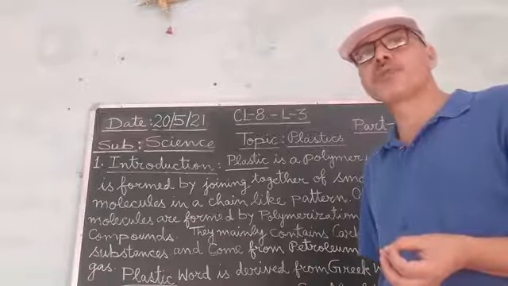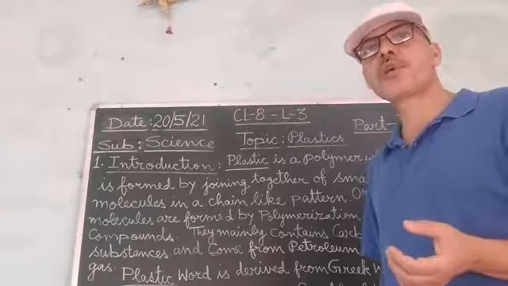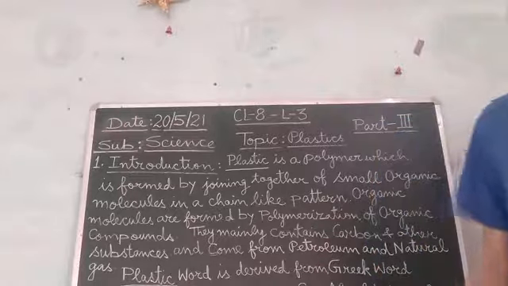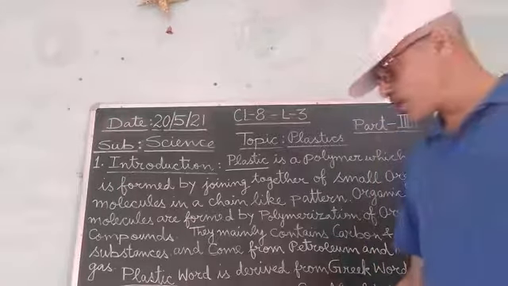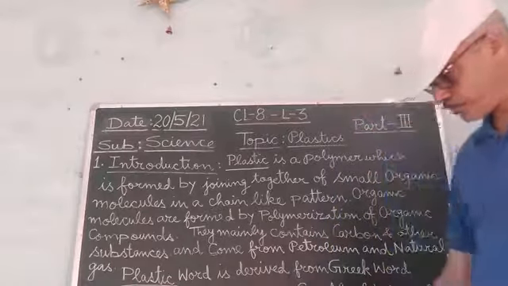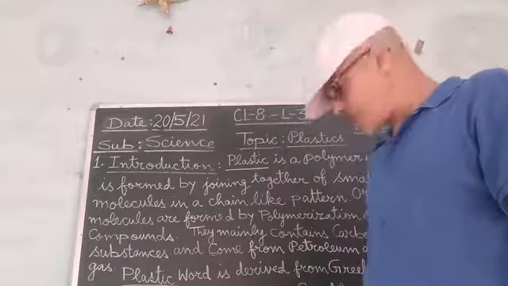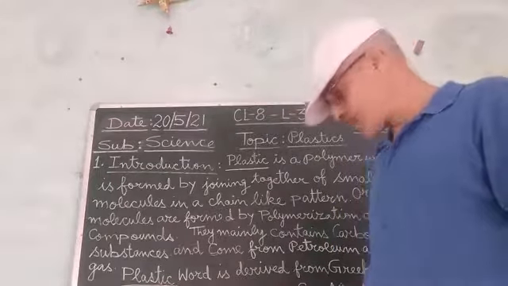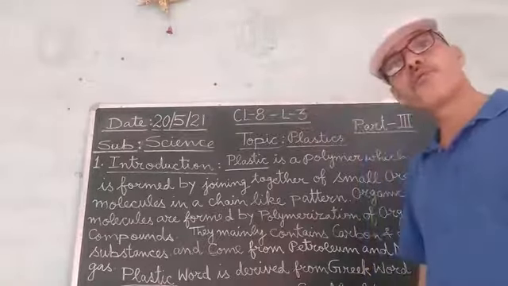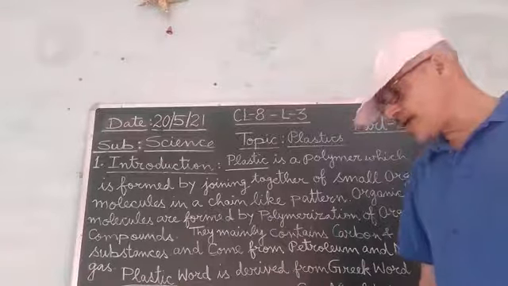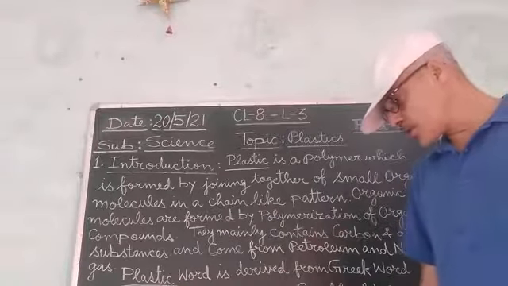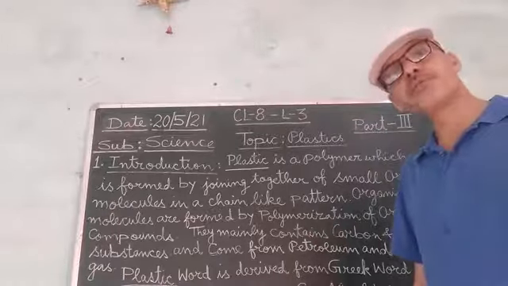And this type of plastic is used for making various types of things, like plastic wraps, food containers, lighting panels, garden hoses, toys, plastic bags, etc.